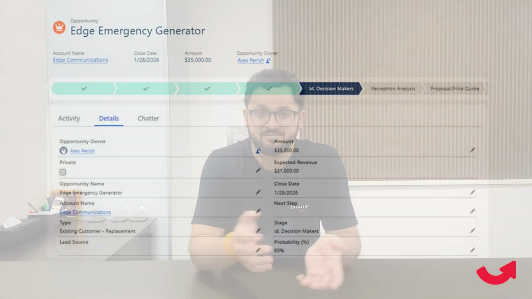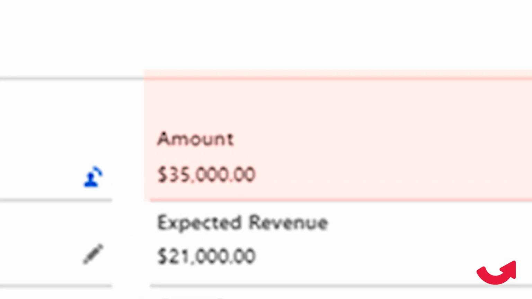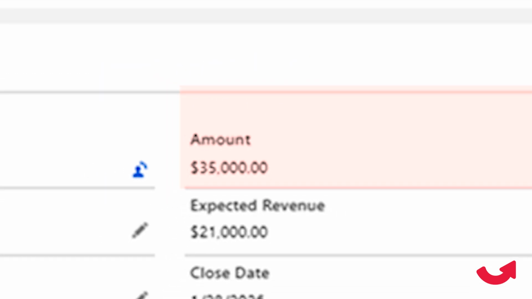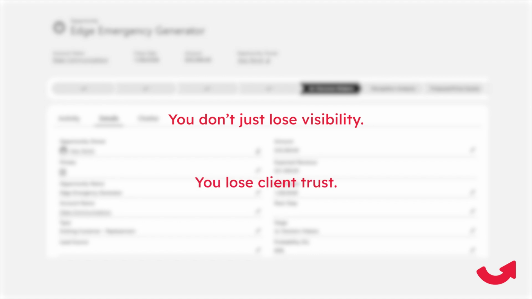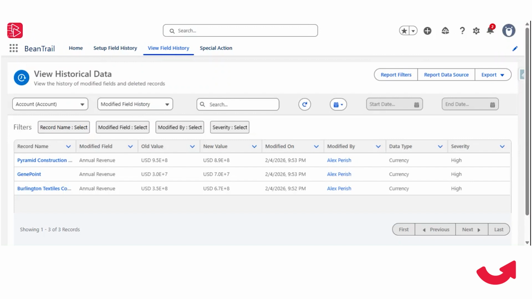And suddenly, it's not about the contract details anymore. It's about client trust. Can we prove what was originally agreed? Because when you can't clearly see what changed, when it changed, or who changed it, you don't just lose visibility, you lose client trust. That's exactly where field history tracking matters.